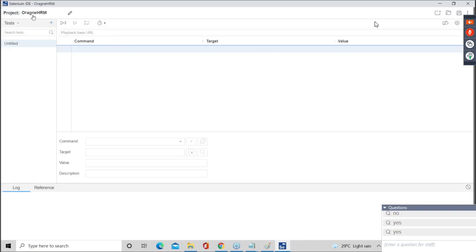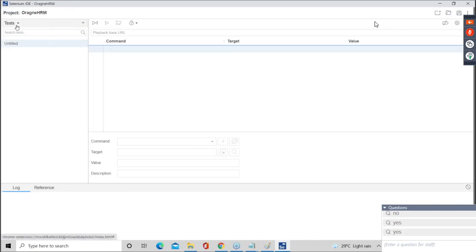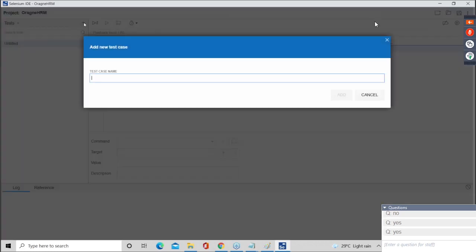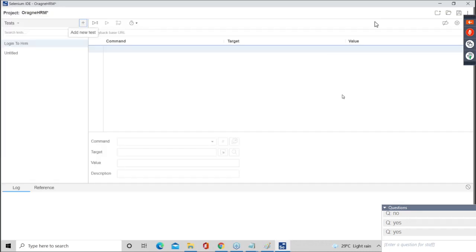So see guys, the Orange HRM project is added, and you will get this screen. Now guys, here you will have tests. Click on this plus icon. Here you need to add the test case. Give a test case name. Let's say the test case name is log into HRM. Add the test case. Can you see guys, one test case added?